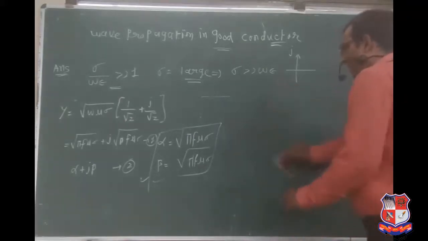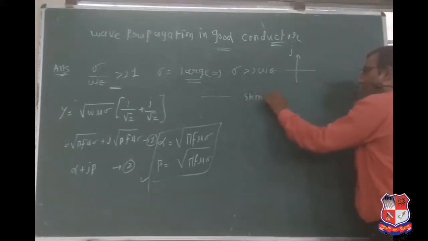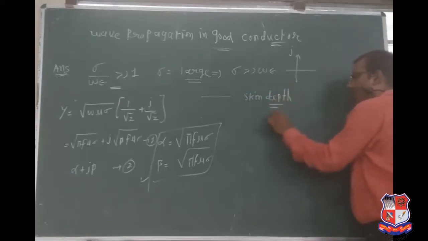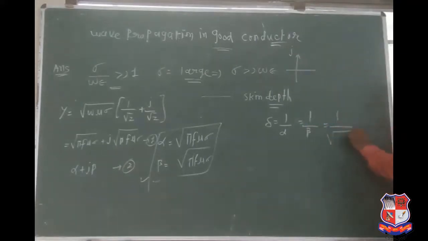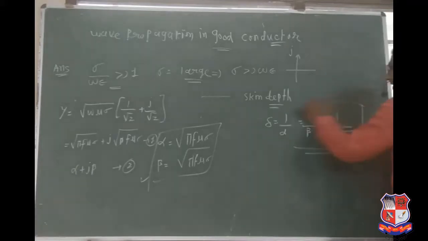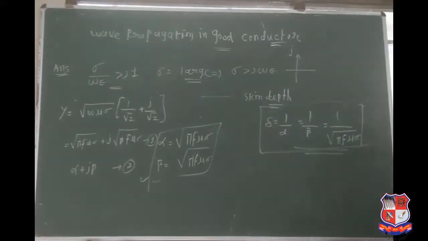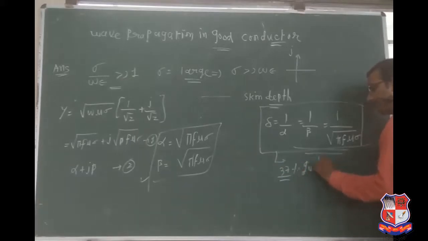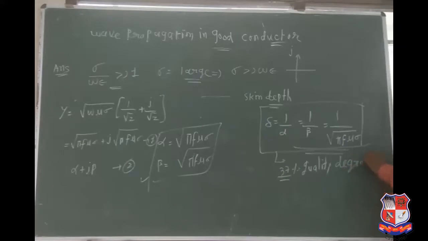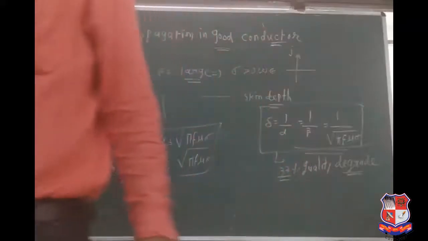Now, skin depth. What does skin depth mean? Delta equals 1 upon alpha equals 1 upon beta equals the square root of 1 upon pi f mu sigma. Delta is known as skin depth. 37% of the wave, or quality of the wave, can be degraded when the EM wave travels from transmitter to receiver. So it is known as the skin effect.